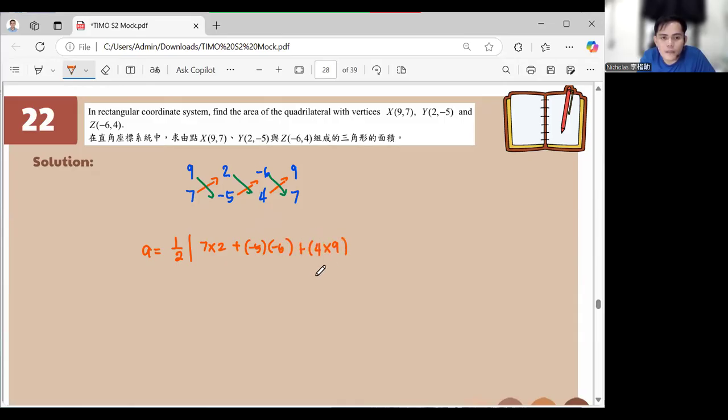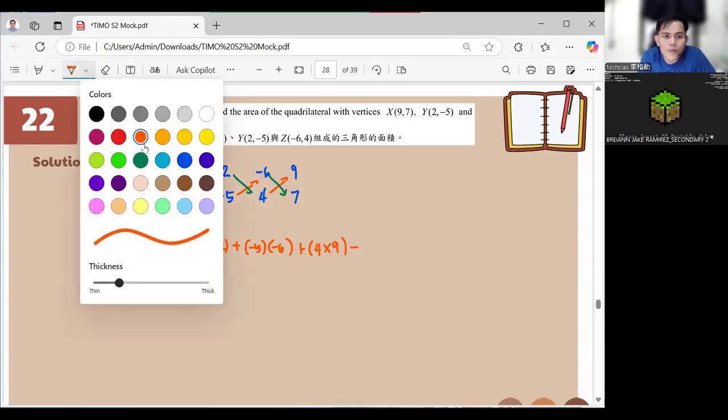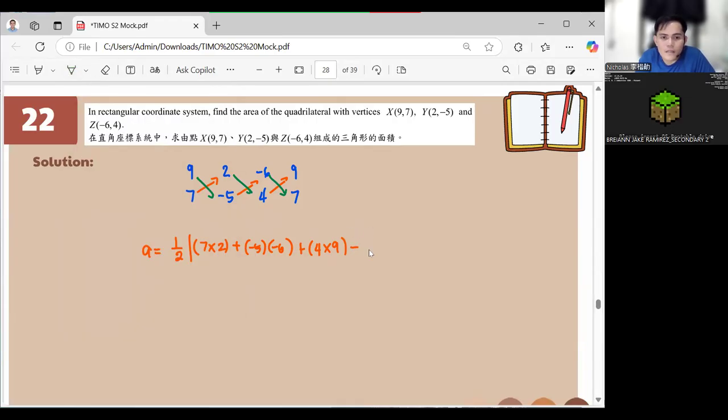Then minus our lower shoelace, it's 9 times negative 5, which is negative 45, plus 2 times 4, plus negative 6 times 7.